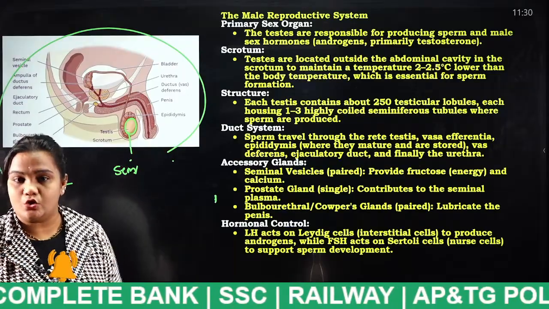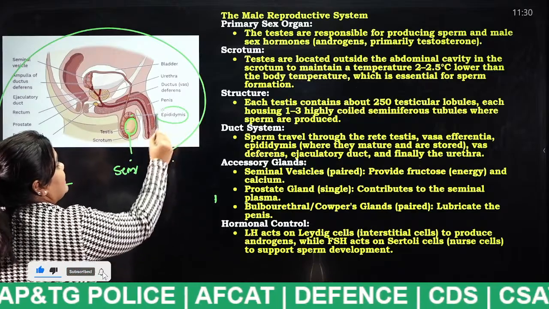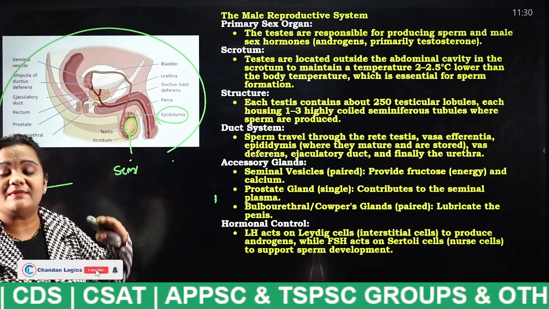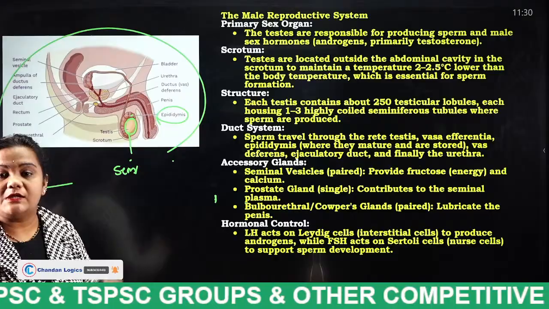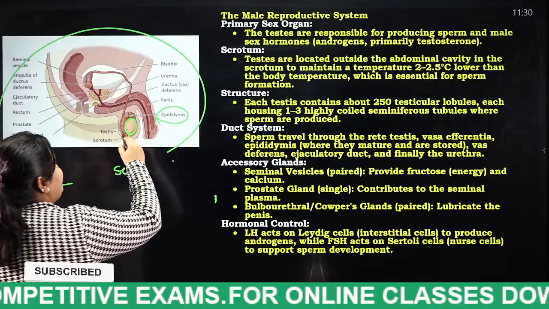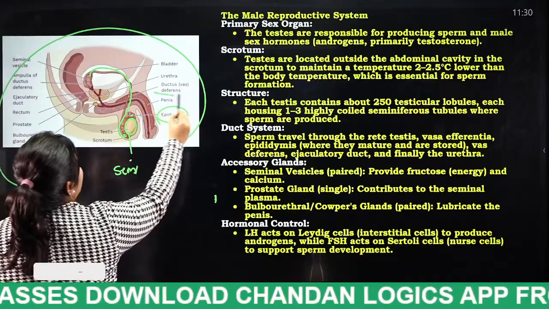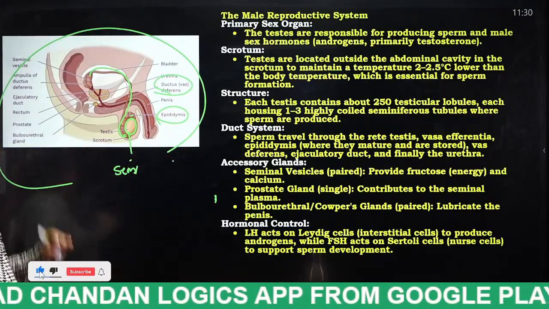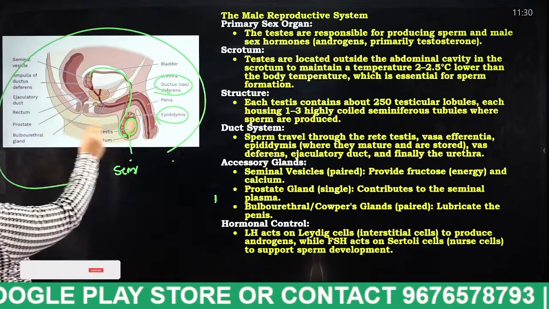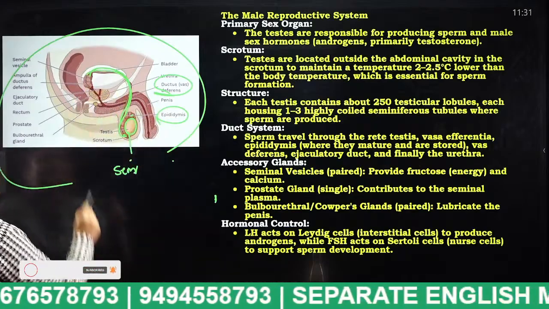Through those tubules, sperms will enter into this, what is this, students? Epididymis. Listen properly, what is the function of this epididymis, students? It will store the sperm cells. From this, it will enter into what is this, students? The vas deferens. From the testis through the seminiferous tubules, it enters into the vas deferens. What is this? Vas deferens.